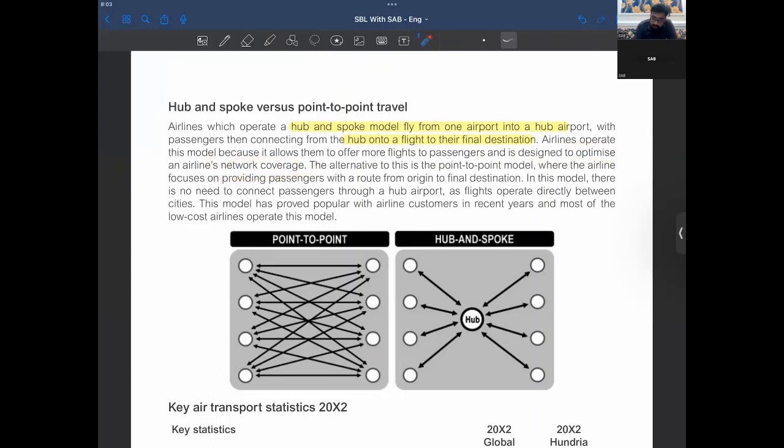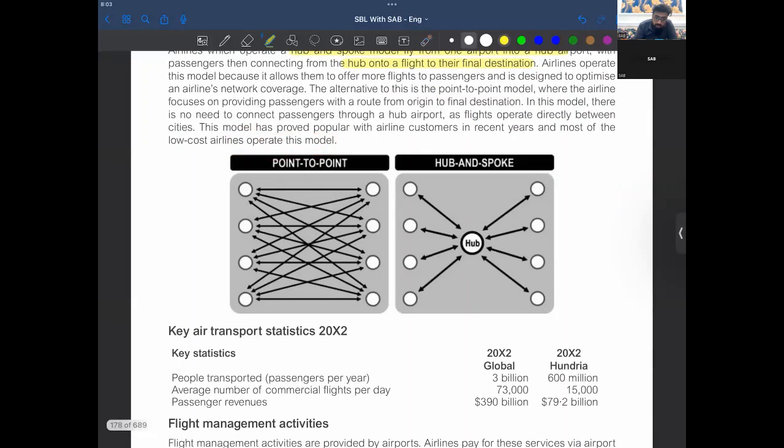network coverage. The alternative is point to point, where the airline focuses on providing passengers with a route from origin to final destination. In this model, there's no need to connect passengers through a hub airport, as flights operate directly between cities, right? This model has proved popular with airline customers in recent years, and most of the low-cost airlines operate this model. So a low-cost airline is going to follow point to point rather than going through a hub.